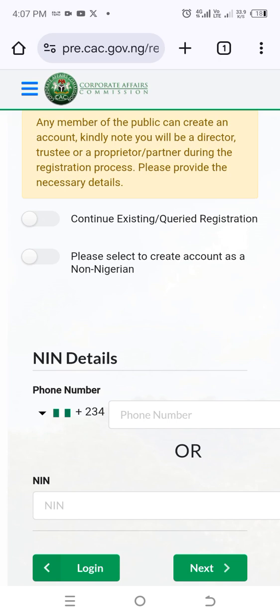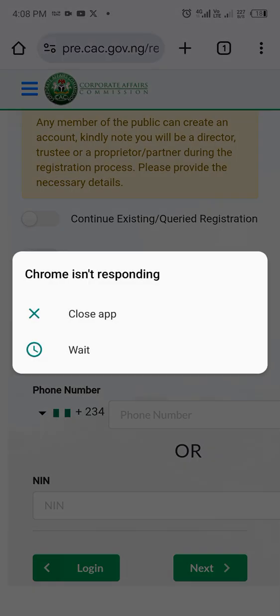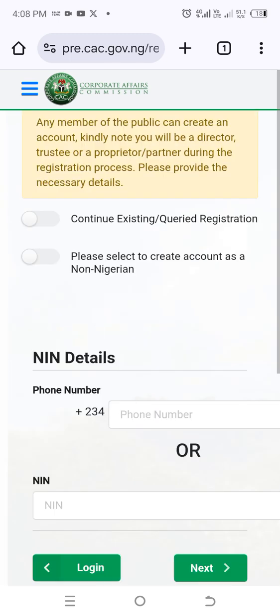Now the NIN option, an individual is supposed to have just one NIN number, and you can have as many phone numbers as possible. So I always advise you use the phone number option in this particular portion, and the phone number option will allow you to have multiple accounts. And this is for those who are registering for an individual, right? If you're registering for an individual account, then you can do that as well. But if you're not registering for an individual, then you must make sure that you consider using the phone number option.